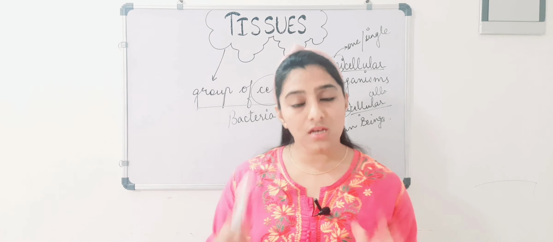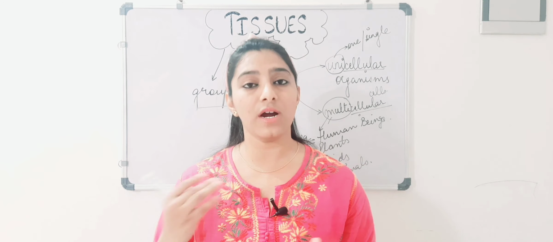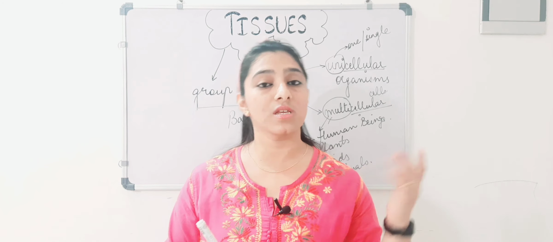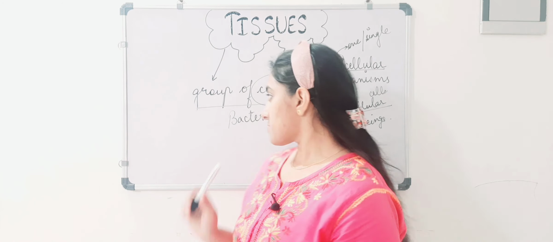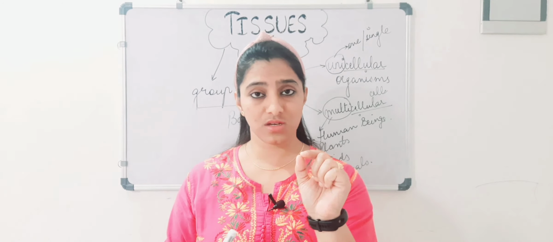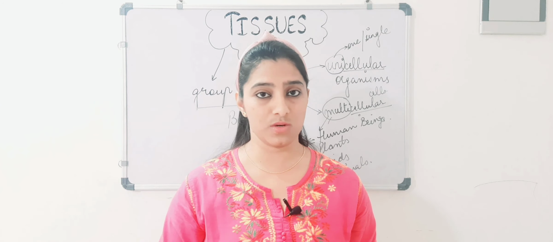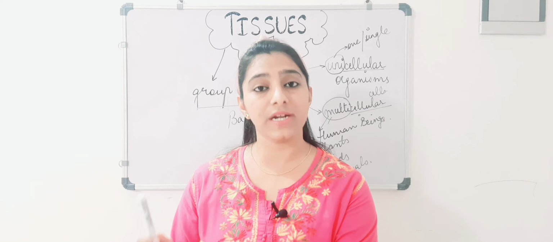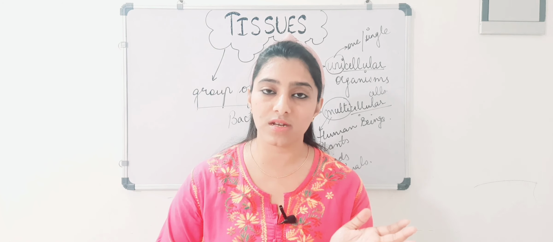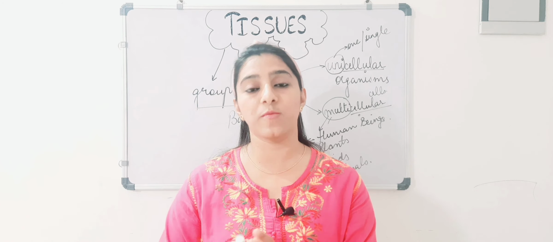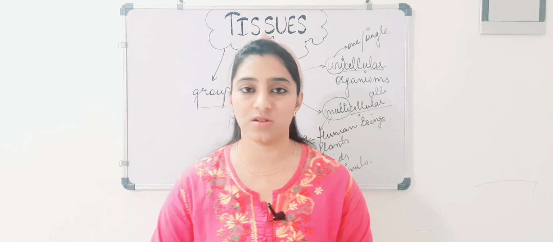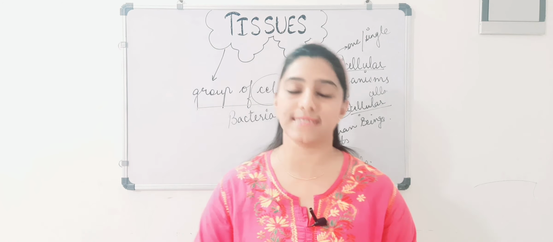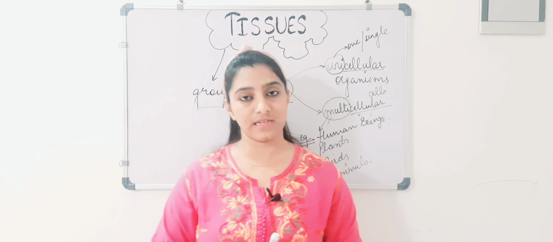So here I hope you all have understood the difference between unicellular and multicellular organisms. You can write this definition the same way I have told you earlier. The organisms which are made up of a single cell are unicellular organisms. The organisms which are made up of many cells or more than one cell are known as multicellular organisms, and I have already given the examples. I hope it is clear now.